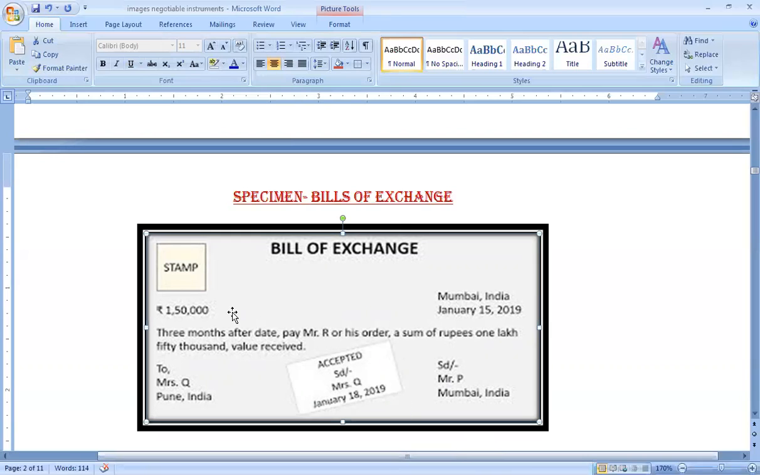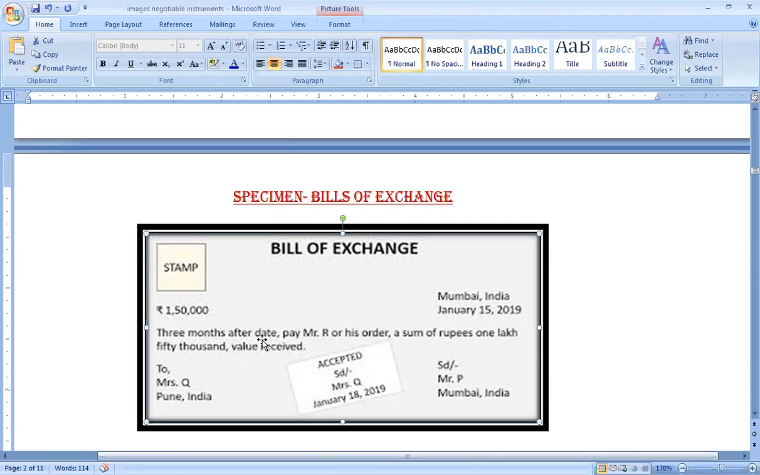Then in any bill of exchange, there will be an order by the drawer to the drawee. In that case, that order will be written in these words. There are no specific legal words, but more or less it looks like this. So he'll be mentioning 3 months after date. So he's specifying the time period. 3 months after date, pay Mr. R or his order a sum of rupees 1,50,000, value received.